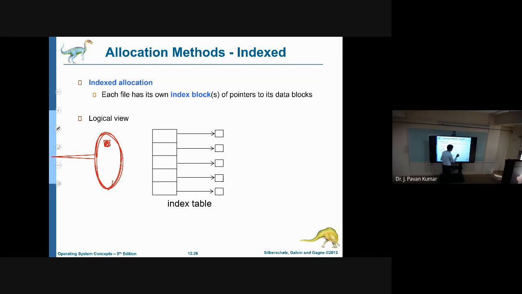Try to understand. Let us say file 1 has 4 blocks. Then in addition to the 4 blocks, we will maintain another block called the index block. What we will have in this index block is where we have this file's first block, where we have the second block, where we have the third block. This entire information will reside in the index block. This is the additional thing. So in the file directory, what we need is just the address of this index block. In this index block, we will have the addresses of all of these. That is the advantage that we can observe here.